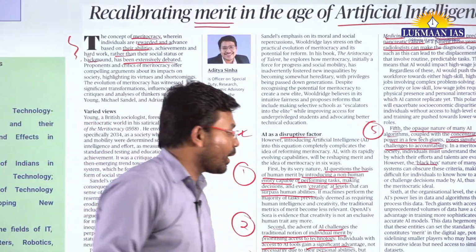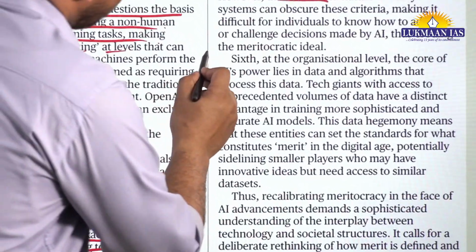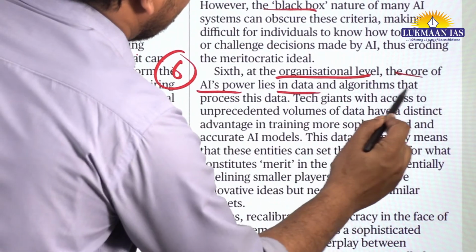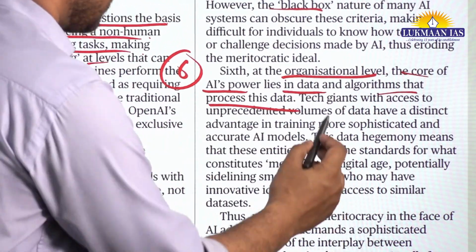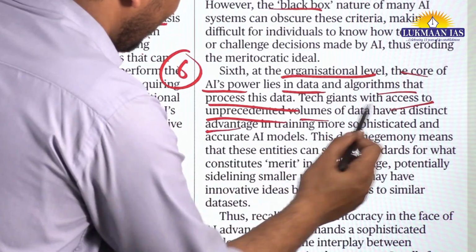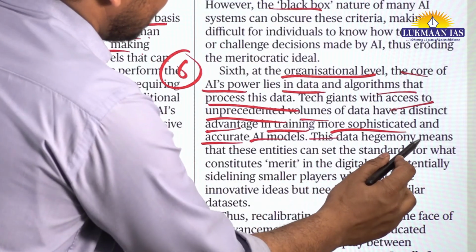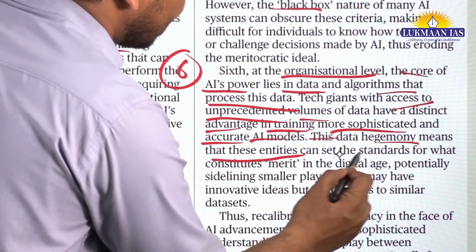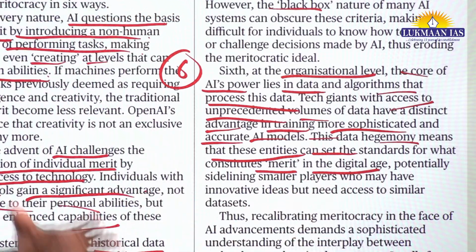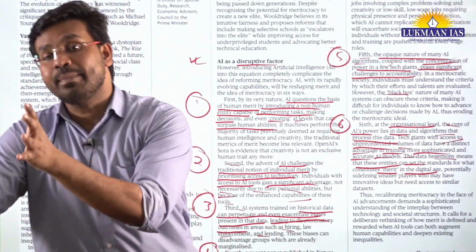Apart from this, the final point that the author gives is the 6th point. Here the author says that at the organizational level, the core of AI's power lies in data and the algorithms that process this data. Tech giants with access to unprecedented volumes of data have a distinct advantage in training more sophisticated and accurate AI models. This data hegemony means that these entities can set the standards for what constitutes merit in the digital age, right? So the merit in the digital age is going to be different than the merit that we used to have earlier, right?